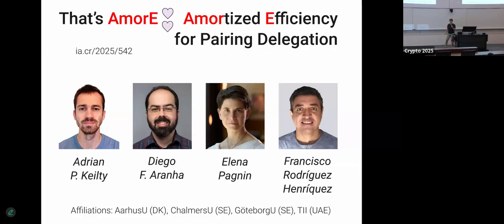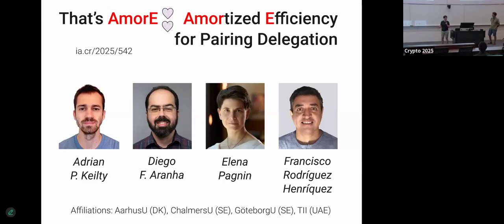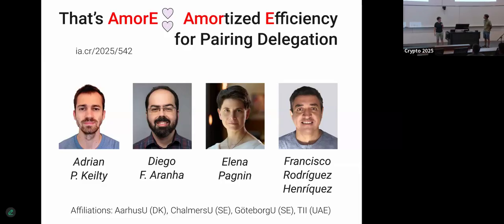Thank you, Steve, for the introduction. Thank you, guys, for coming to this session. I'll tell you a little something about this lovely line of work on amortized efficiency for pairing delegation.